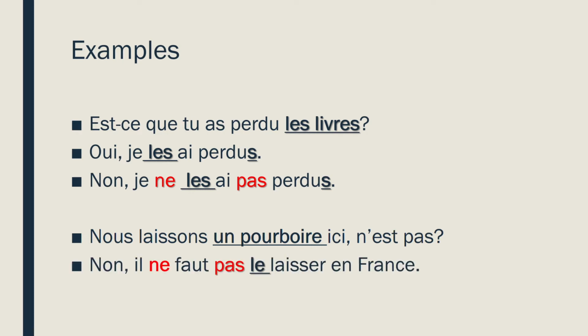Non, il ne faut pas le laisser en France. Now you see this time that the direct object gets left out of the ne pas, and that's because it belongs with the infinitive, which also gets left out of the ne pas. The infinitive is never inside of the ne pas. In fact, if you're using just an infinitive and you're negating the infinitive, the ne pas actually go together in front of the infinitive. So, it's very important as you're doing this to think about it in that way.